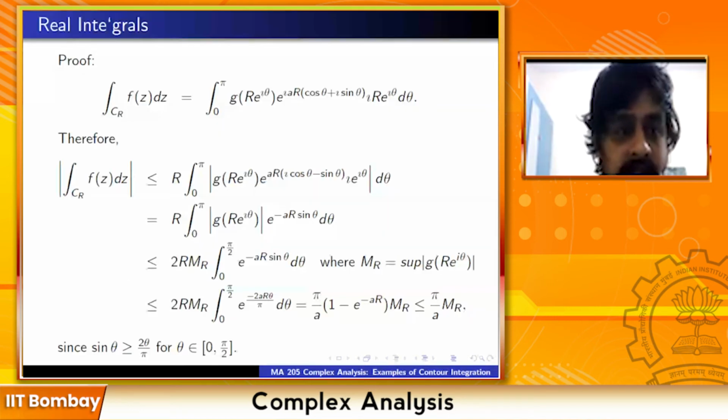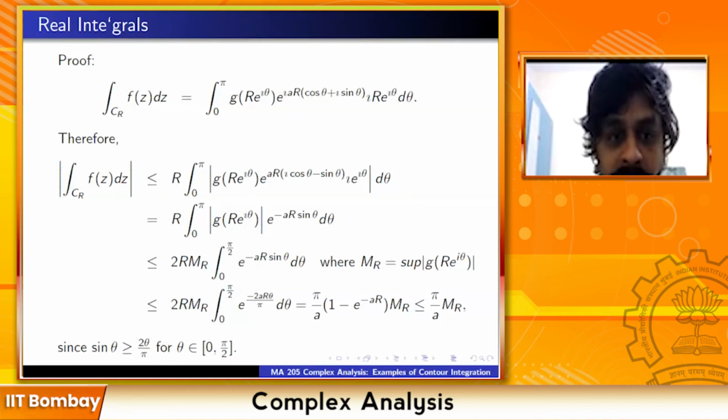What I have done is simply use that the modulus of an integral is less than or equal to the integral of the modulus, taken the modulus inside, and gotten rid of all the terms which have modulus 1. Then I'm left with the modulus of g of r e raised to i theta times e raised to minus ar sin theta d theta. That is 2 times the integral from 0 to pi by 2 of the same thing, with g of r e raised to i theta replaced by its maximum value. So 2r Mr outside, and the integral of e raised to minus ar sin theta d theta from 0 to pi by 2.